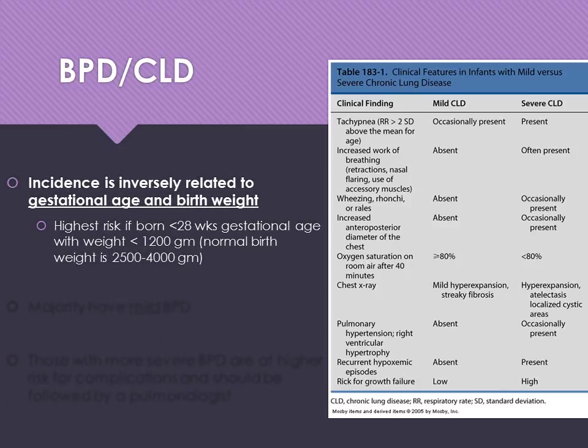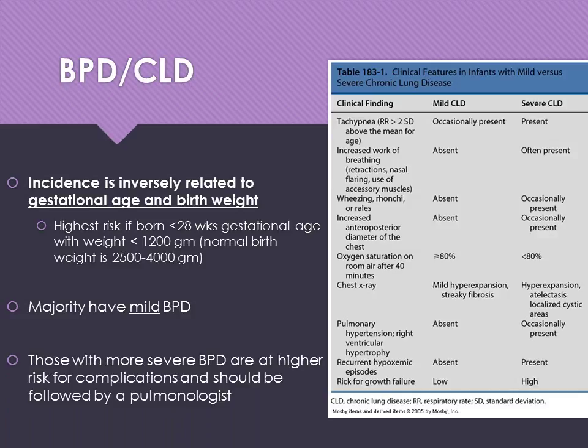The incidence of bronchopulmonary disease is inversely related to gestational age and birth weight. So the younger the gestational age at birth, the higher the risk, especially if you're born at less than 28 weeks and have a very low birth weight. Probably because those infants require mechanical ventilation, right? Their lungs are super immature. They're not ready to breathe on their own, so we need to intubate and ventilate them. Then they're at risk of lung damage, not only from the ventilation pressures, but also from the high oxygen concentration. Most of these patients have mild bronchopulmonary disease.